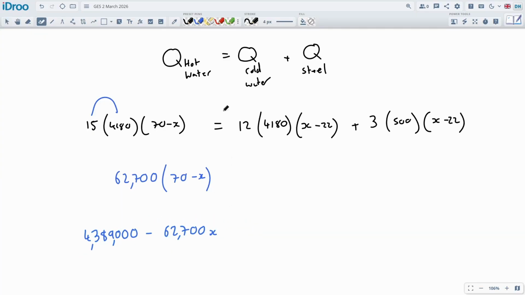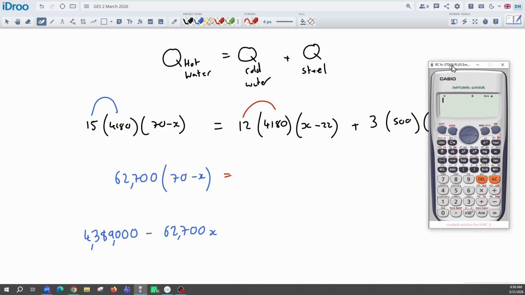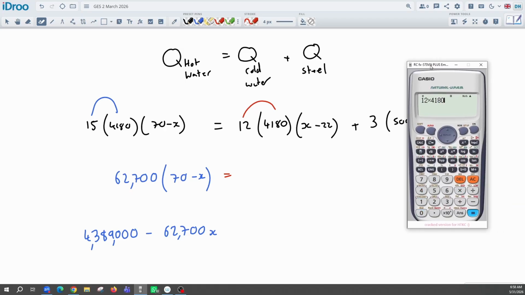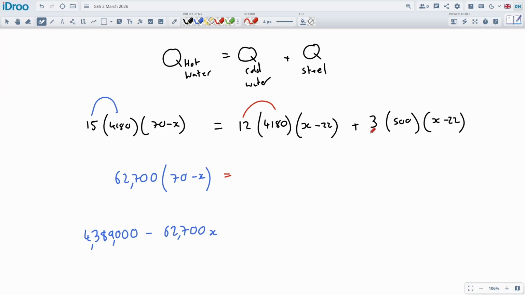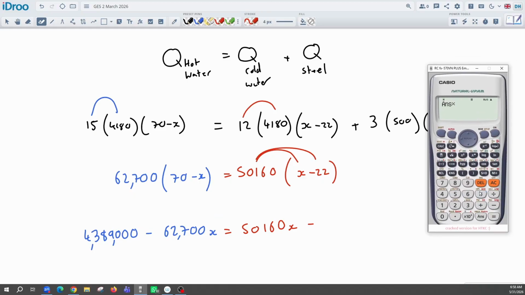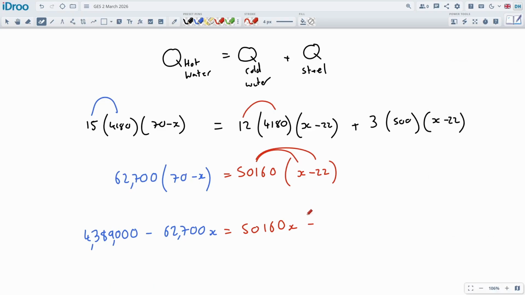Let's just scoot that across, and let's start doing the next one. We're going to do 12 times by the 4180 on my calculator. So 12 times by 4180. 50160, and this will be x minus 22. Multiply this in, that would give us 50160x minus, and then this will be 22 times by that number. Let's get it up. Times by 22. Whoa, big numbers.